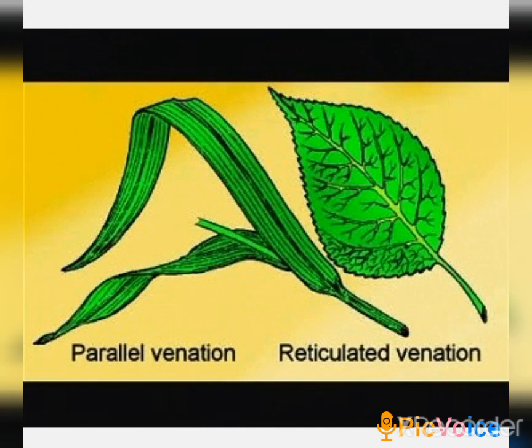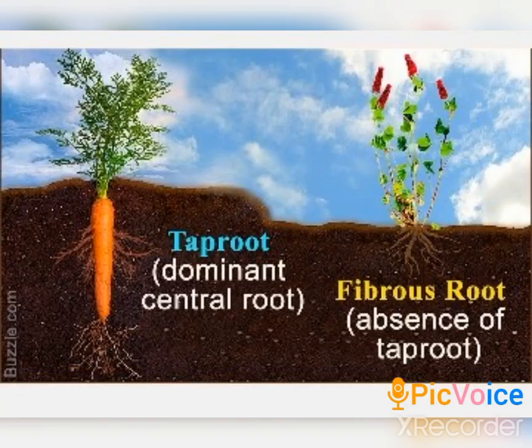So, we will deal with the classification of the plants with a new diagram. First, we will start with the plant kingdom. The plants have been divided into two types, the flowering plants and the non-flowering plants. The flowering plants are further divided into monocots and dicots. The next division is non-flowering plants.